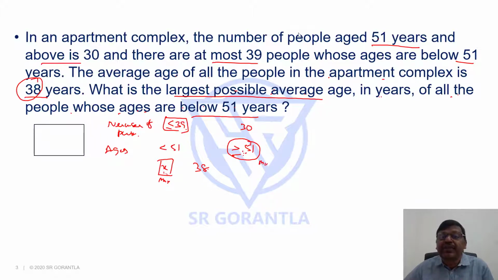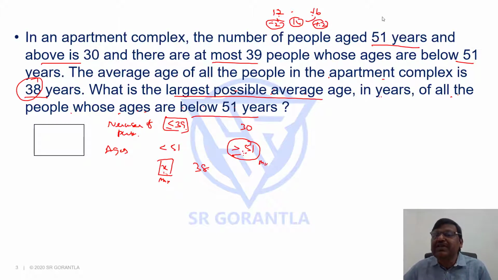Let me explain here. Suppose you take two persons. One person is say 12, another person is 16. What is the average? 12 plus 16, 28 by 2, 14 is the average. This person is how much more? 2 more. This person is how much less? 2 less. Because it's 2 more here, it should be 2 less. So the excess here should be equal to the shortfall there.